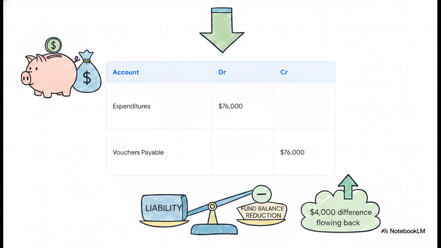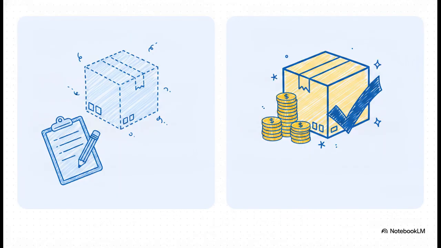Now, you might be wondering about that $4,000 difference between the estimated commitment of $80,000 and the actual cost of $76,000. It doesn't just disappear. It simply flows right back into available spending authority, meaning the city can now use that $4,000 for other legally approved purposes. To really drive this home before we move on, let's state our core principle once more. A government budget is legally binding and used for control, not just planning. An encumbrance is a commitment, not actual spending. An expenditure is actual spending. Grasping the distinction between an estimated commitment and an actual cost is totally foundational to passing this section of the BAR exam. Encumbrances track the estimates, expenditures reflect the hard economic reality.